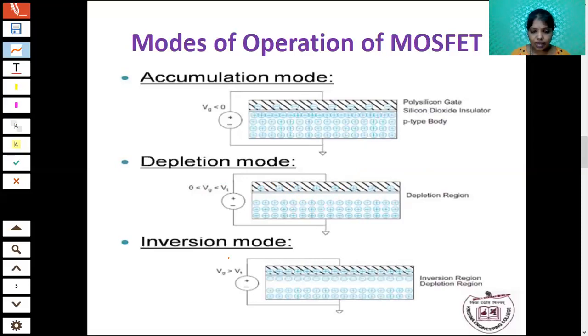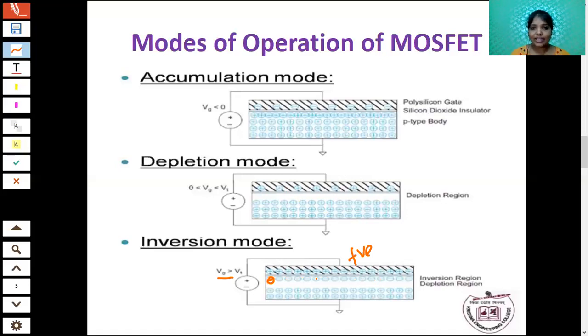The next one is the inversion mode. In inversion mode, the value of Vg is greater than Vt. Vt is the minimum voltage required for conduction. If Vg is greater than Vt, I am applying more positive voltage. So the holes are repelled away from this region, and the electrons are formed near the silicon dioxide layer.